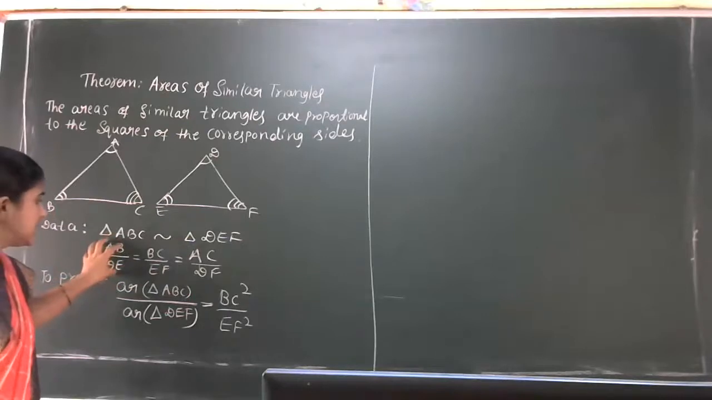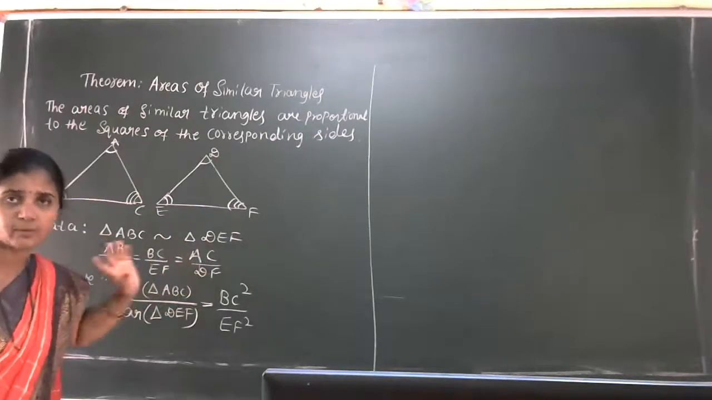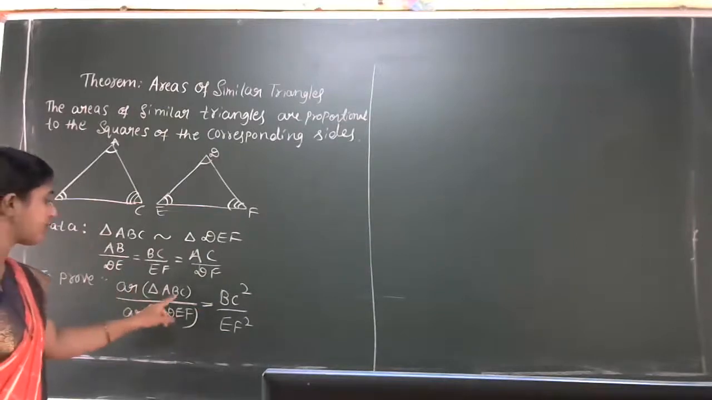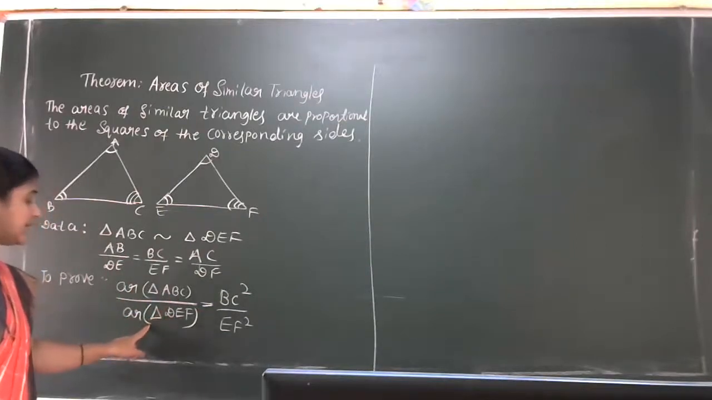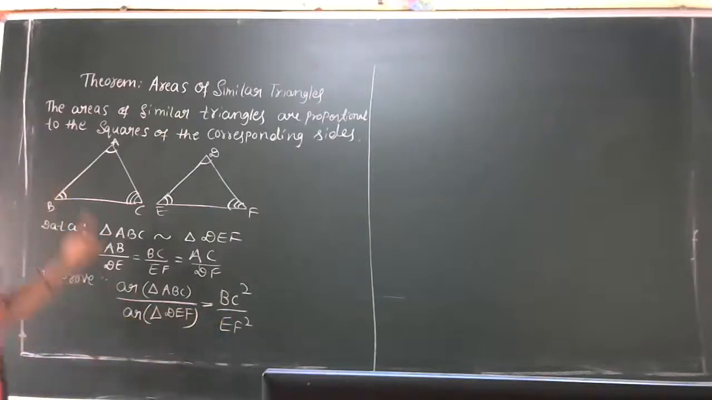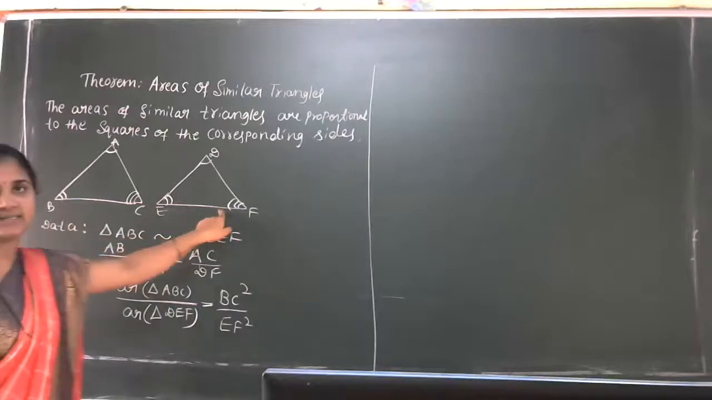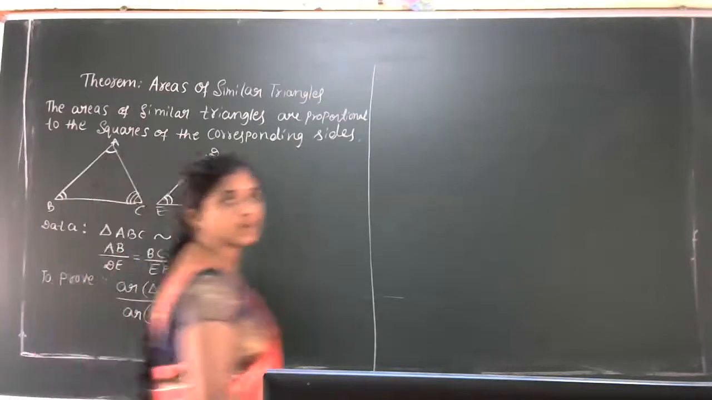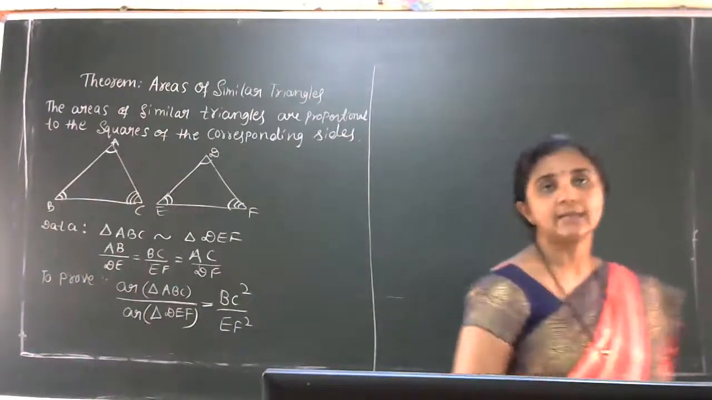Because the remaining two sides are also in proportion only, that's why I'm taking here the area of triangle ABC divided by area of triangle DEF is equal to BC square by EF square. Square of the corresponding sides. I'm taking this one, okay? BC square by EF square. Up to here, the prove part is over.